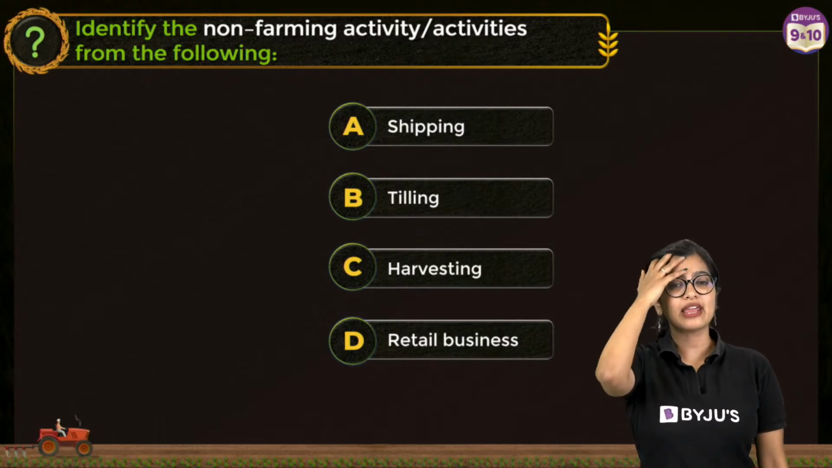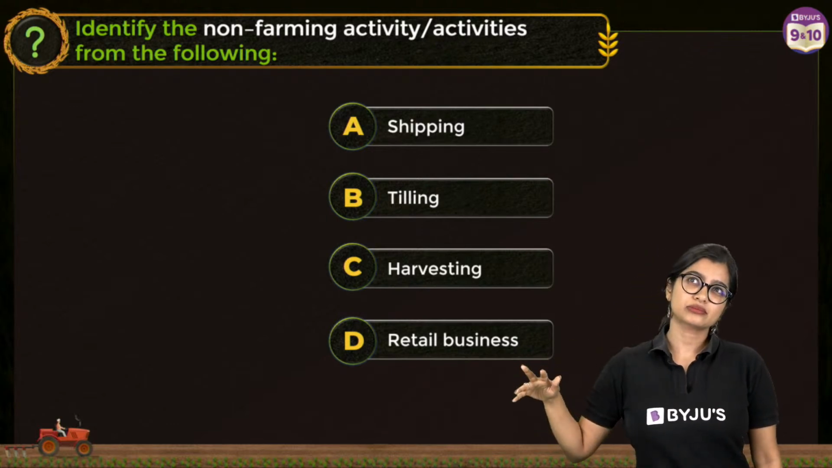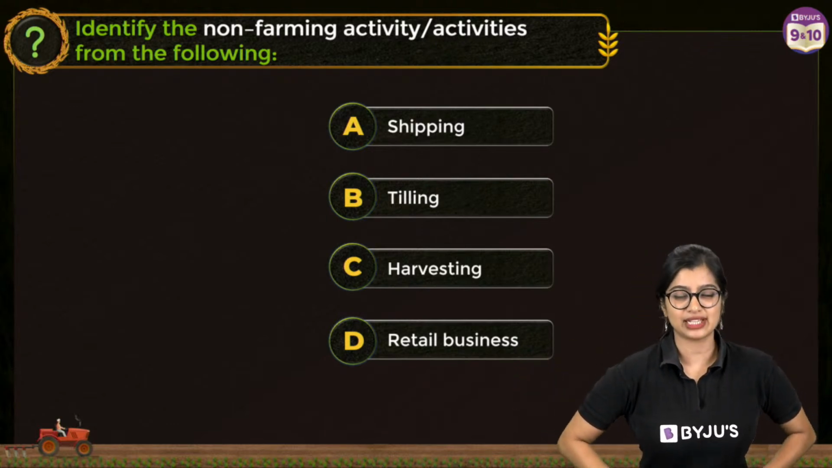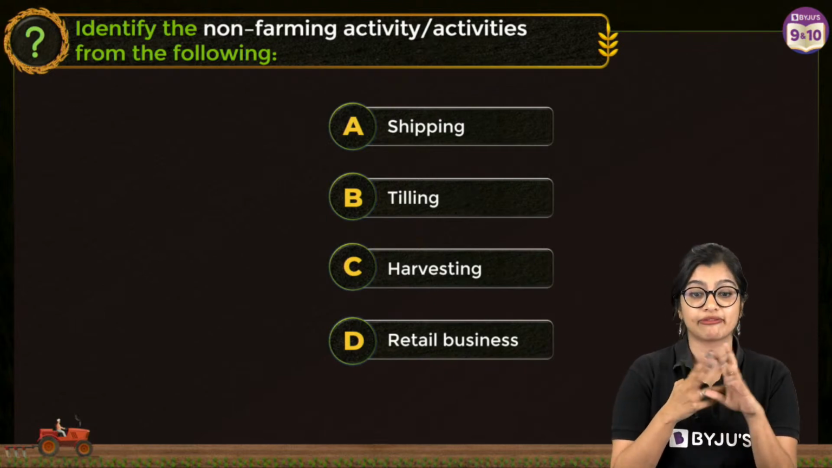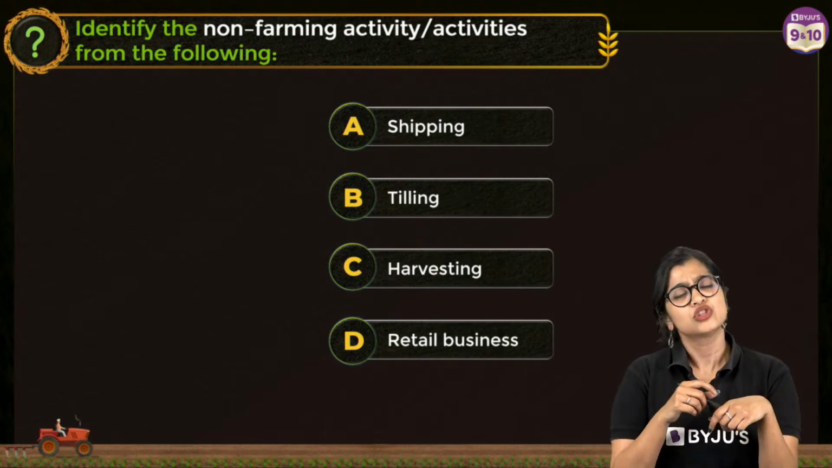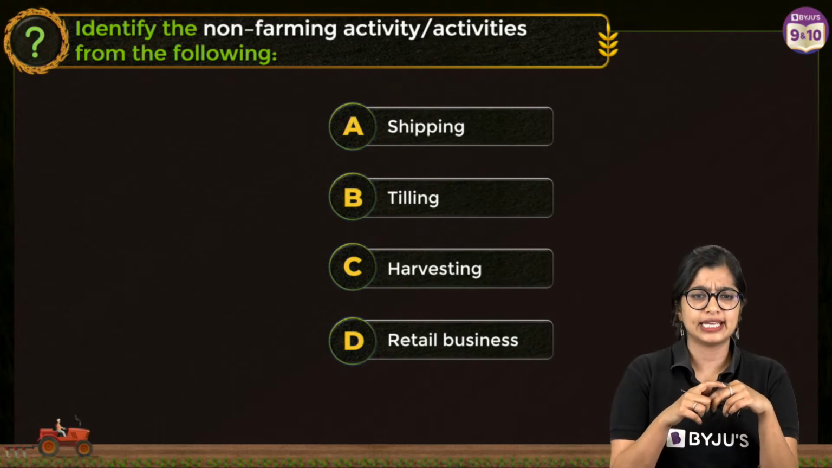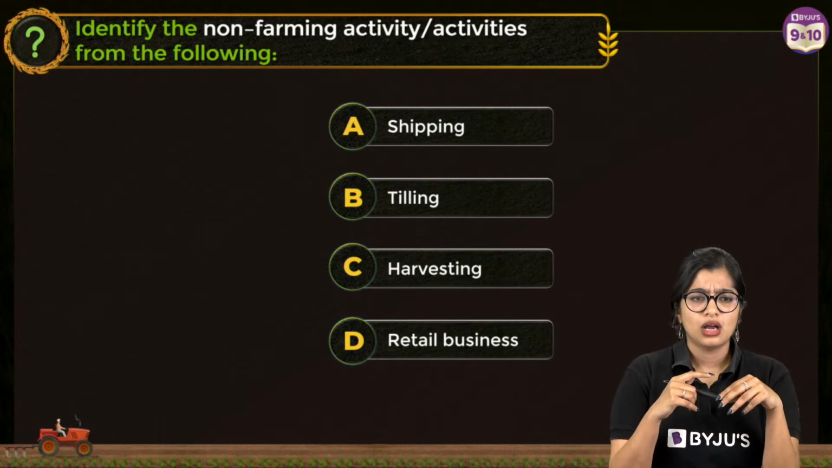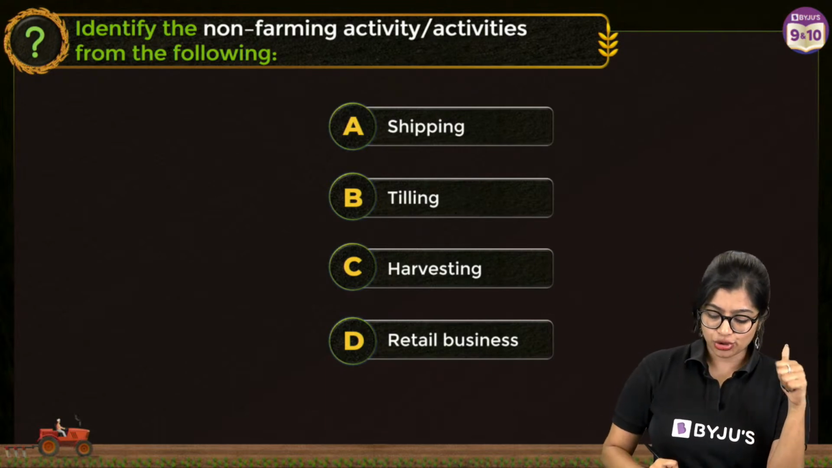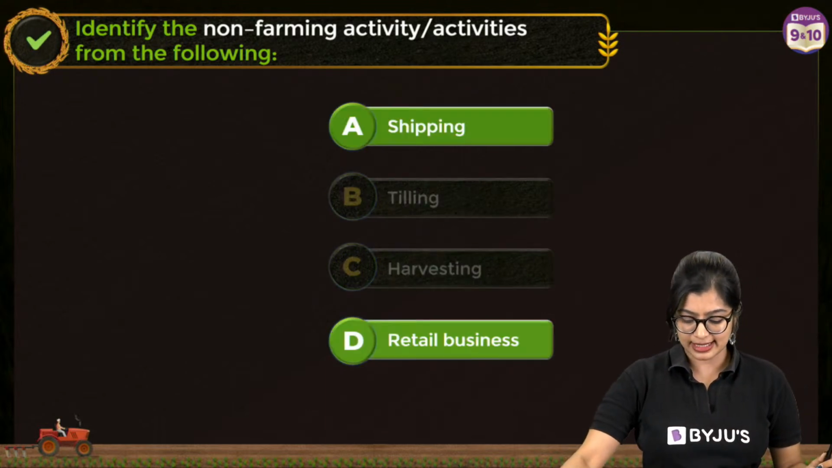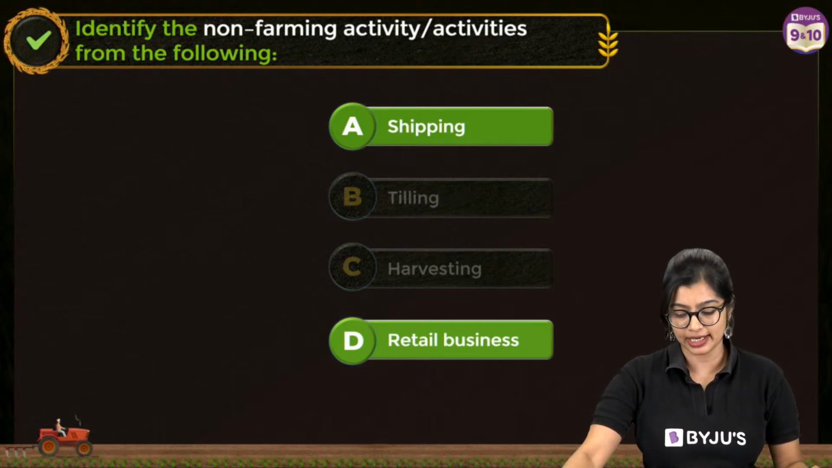Ma'am, does poultry farming come under this? See, farming here, like we said, it doesn't say non-agriculture, it says non-farming. Farming deals with crop production, right? So poultry can also come. Okay. Two answers are there, A and D. Exactly. So shipping and retail business come under this particular category.